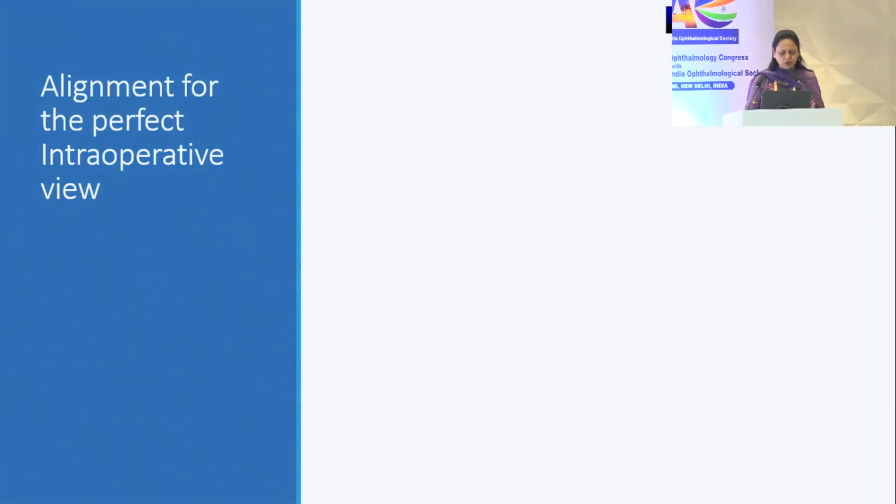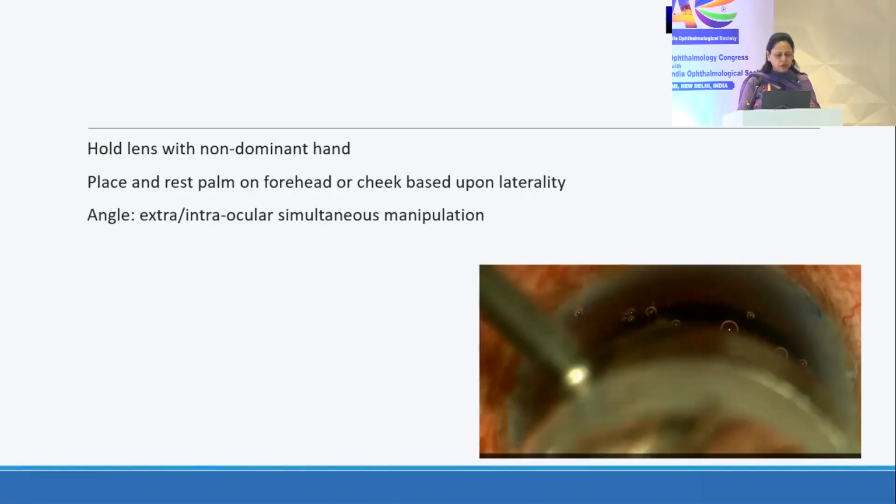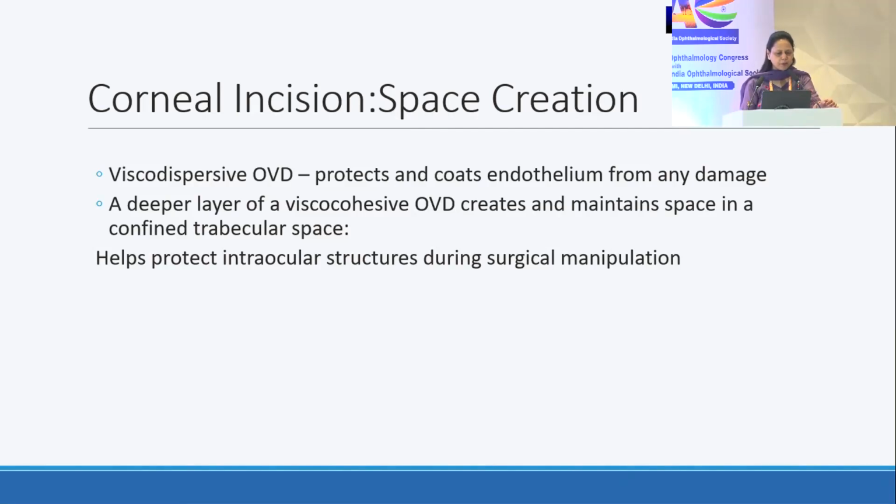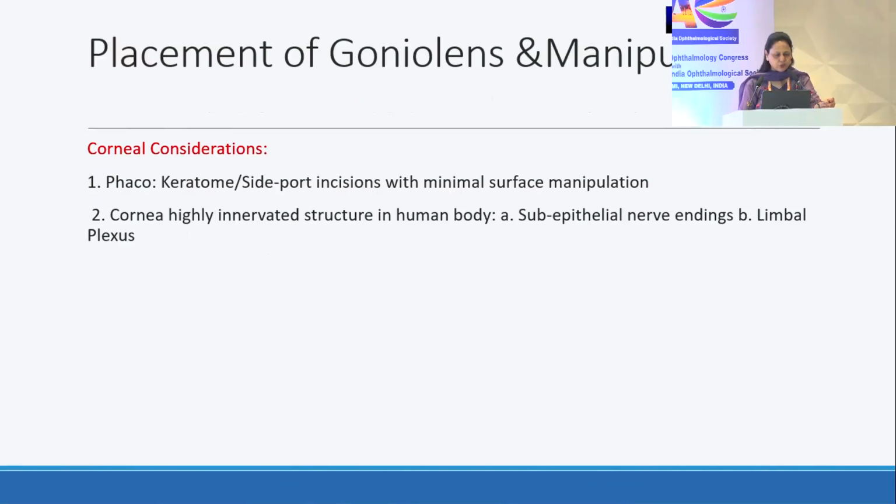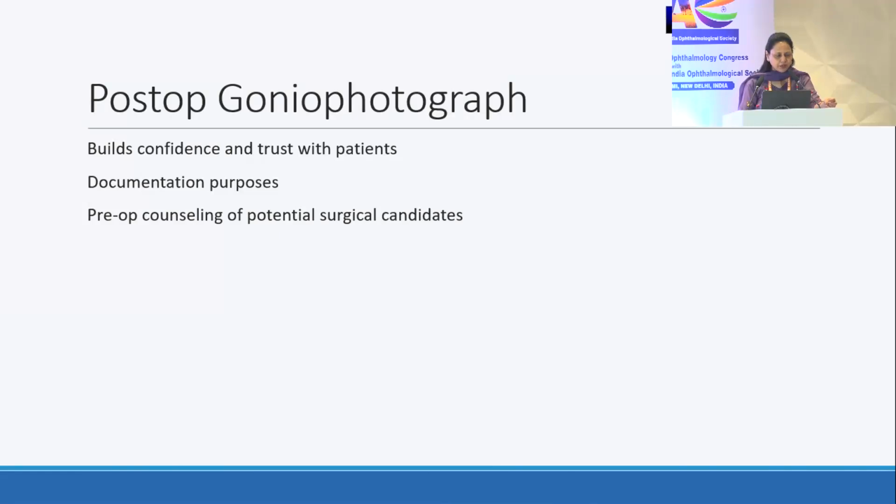So this is how, after the perfect alignment of the system next to you, with your non-dominant hand, that is your left hand or right hand, whichever, you hold the lens and you place it over the cornea after a copious amount of visco over the cornea. Now when you talk about the corneal incision, the majority of us are doing it through the same phaco incision from where we perform the cataract surgery. So basically you have to put a visco-dispersive and a visco-cohesive, then place the gonio lens after that.